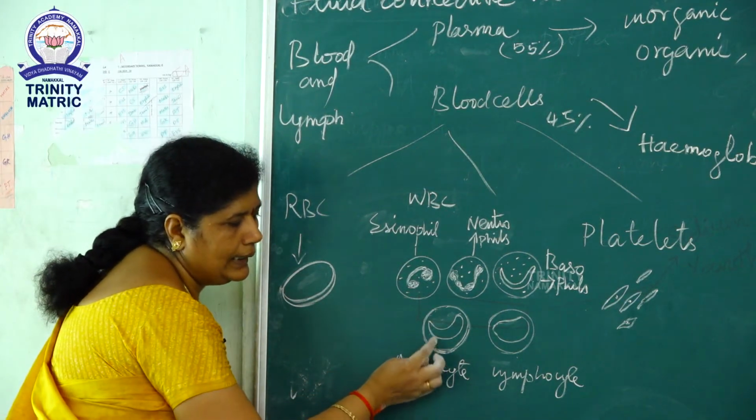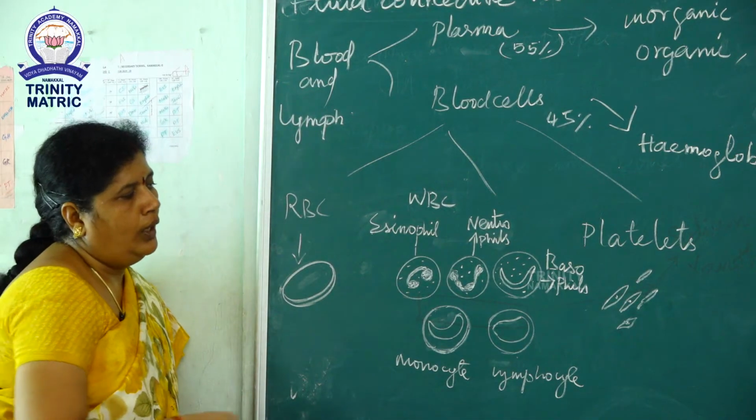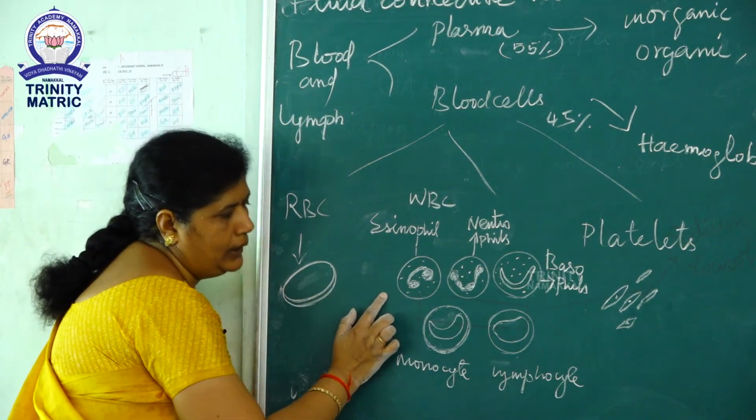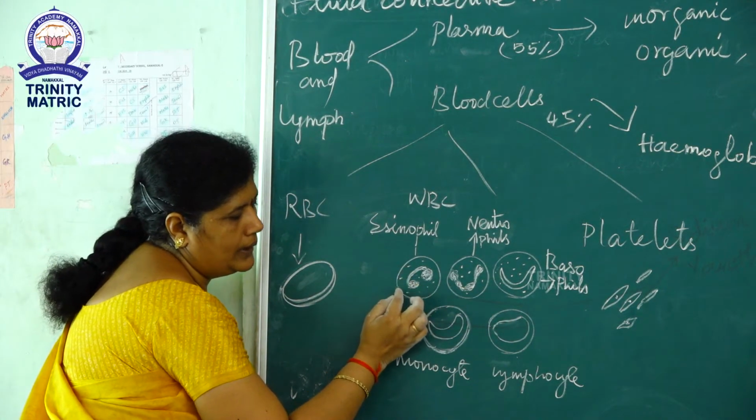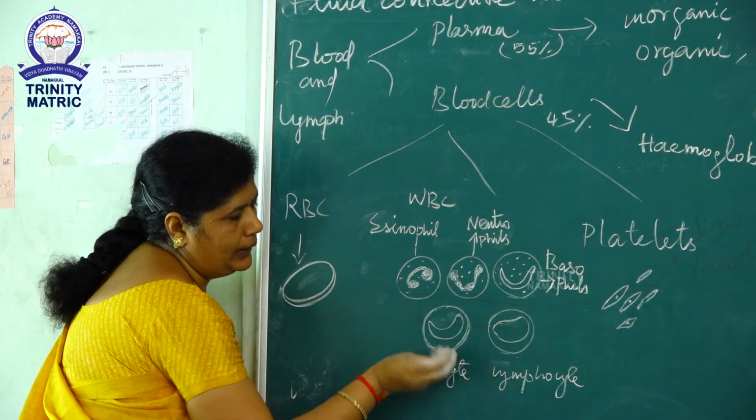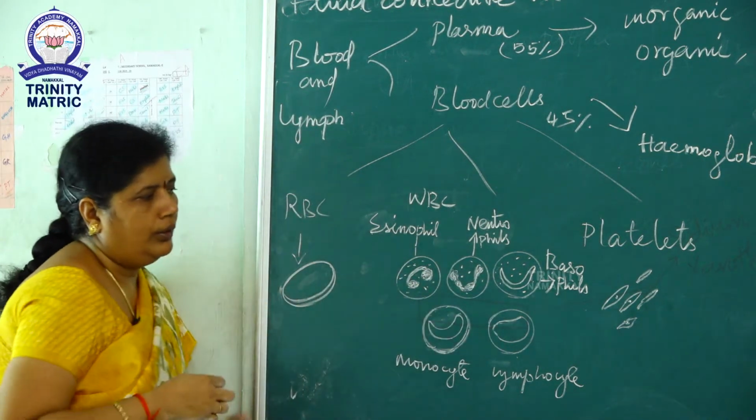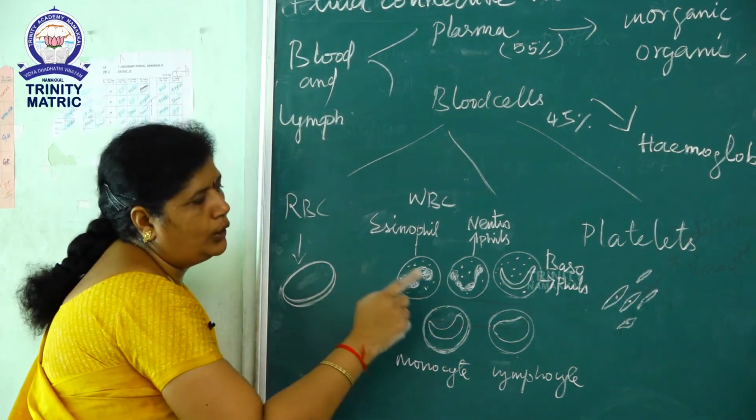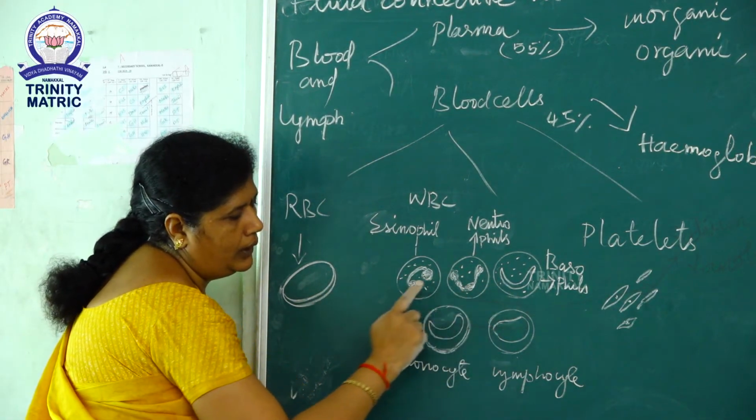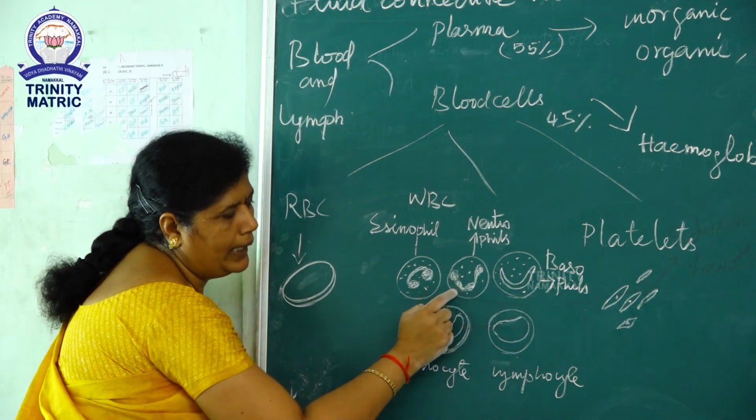In this group of cells, cytoplasmic granules are absent. But in eosinophils, neutrophils and basophils, the cytoplasmic cavity is filled with granules. These are called granulocytes. Once again, eosinophils, neutrophils and basophils. The cytoplasmic cavity is filled with granules.